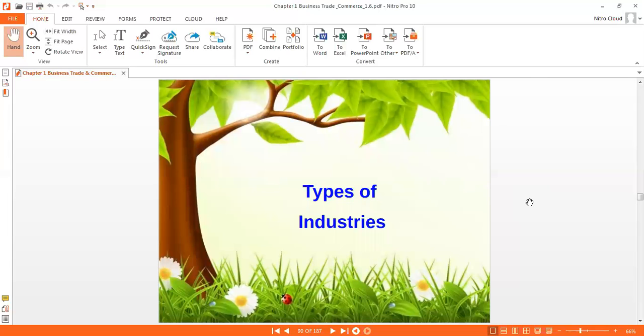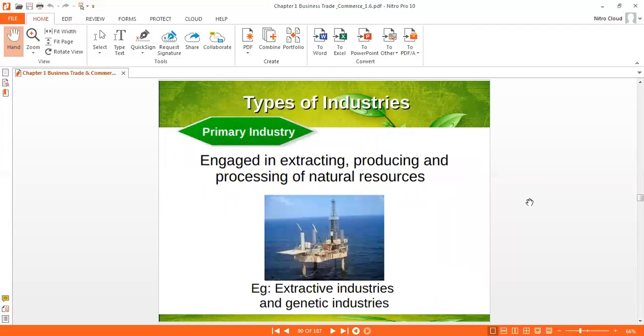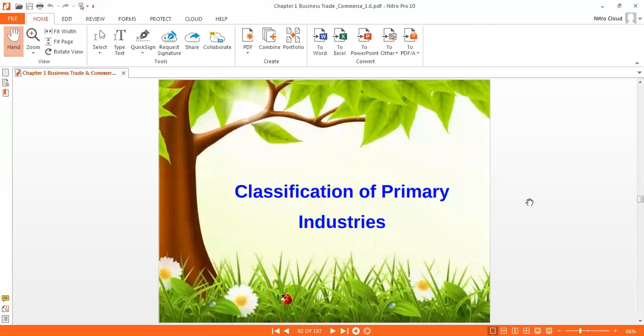So, types of industry. Industry is classified into three categories: primary, secondary, and tertiary. The first part is primary industry. What is the meaning of primary industry? Primary industry means the type of industry engaged in extractive production, producing and processing of natural resources. Generally, primary industry is concerned with natural resources. Extractive industry and genetic industry are both examples of primary industry.